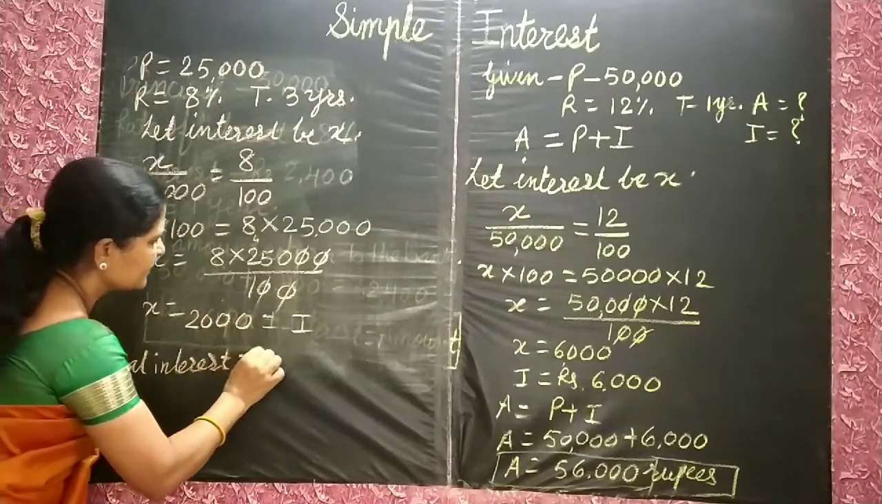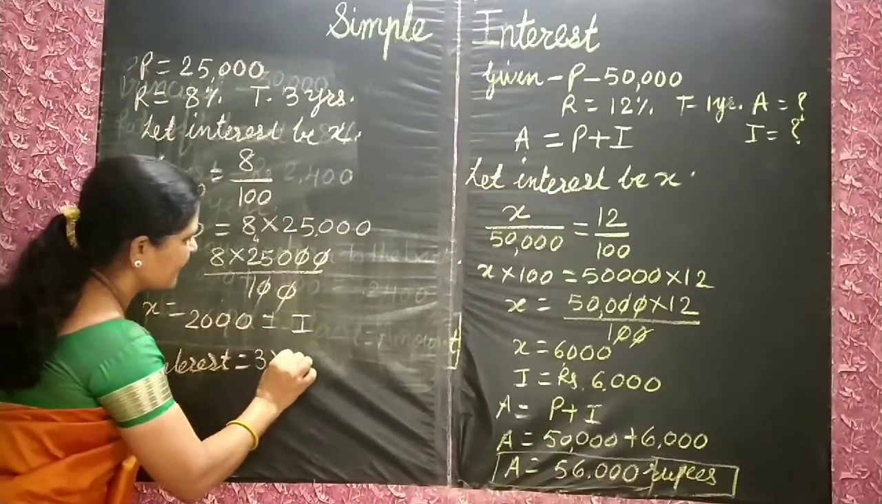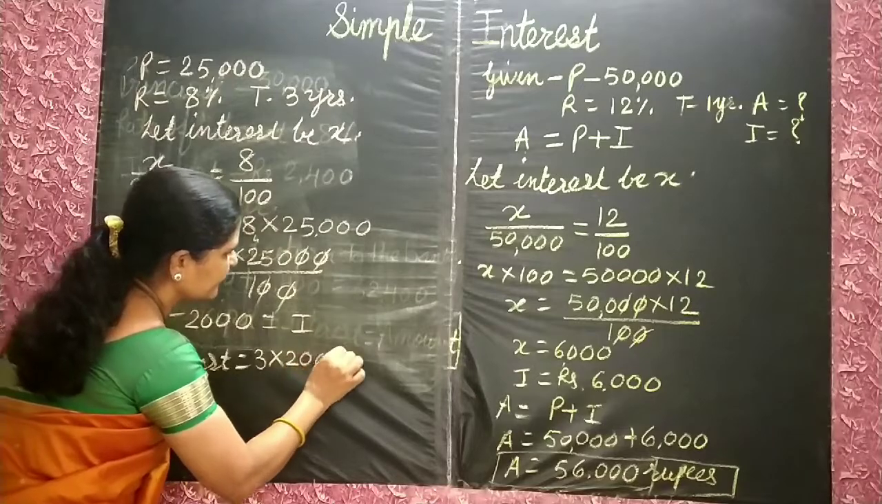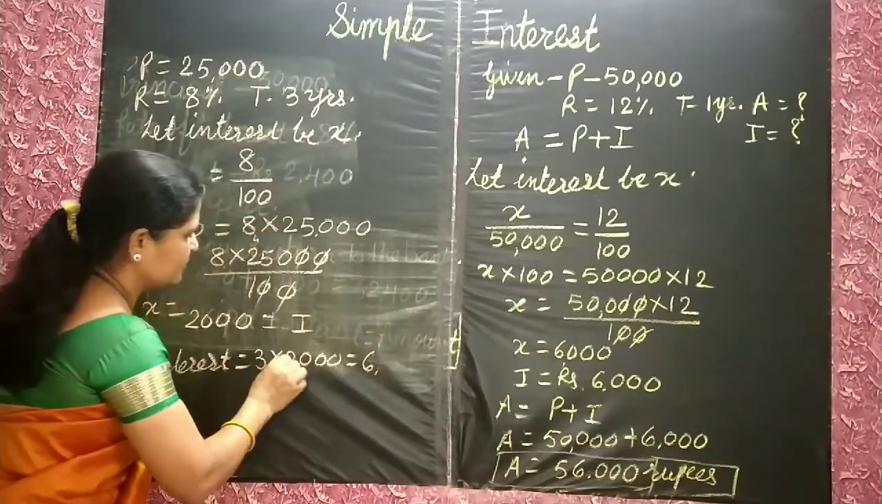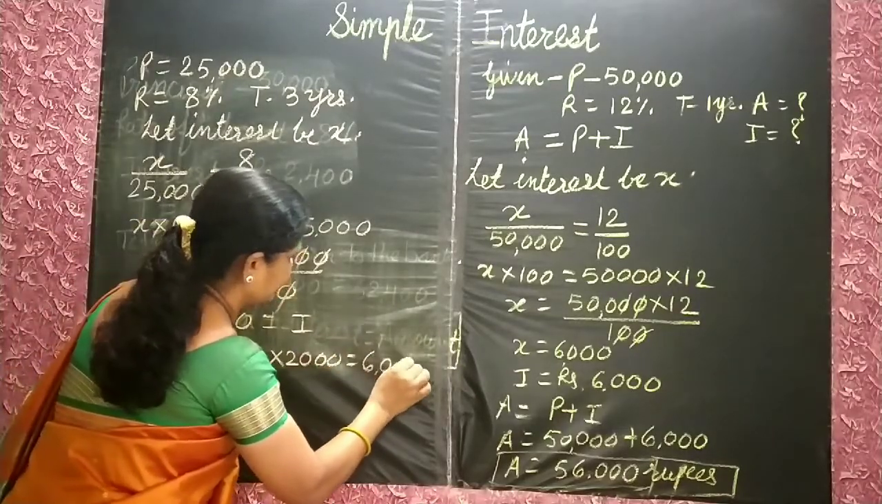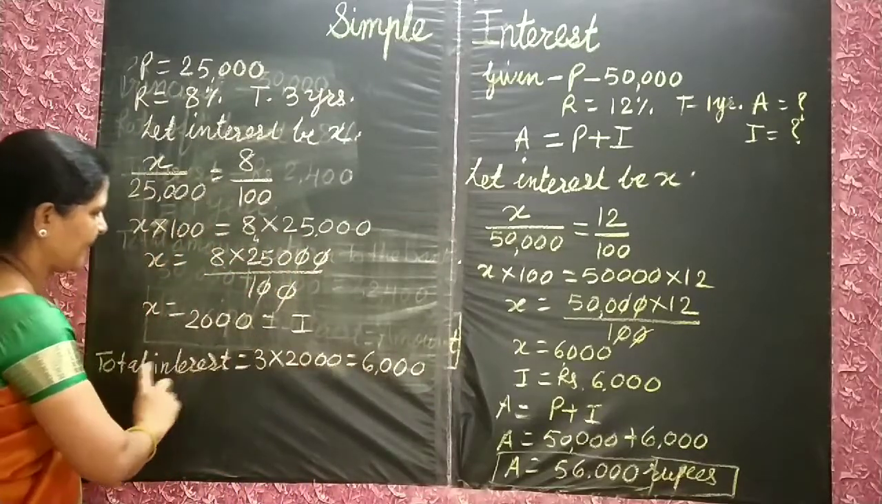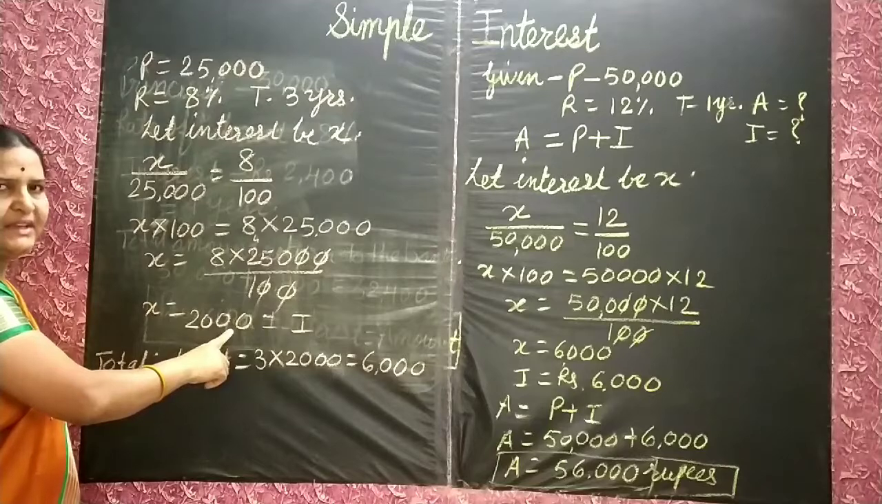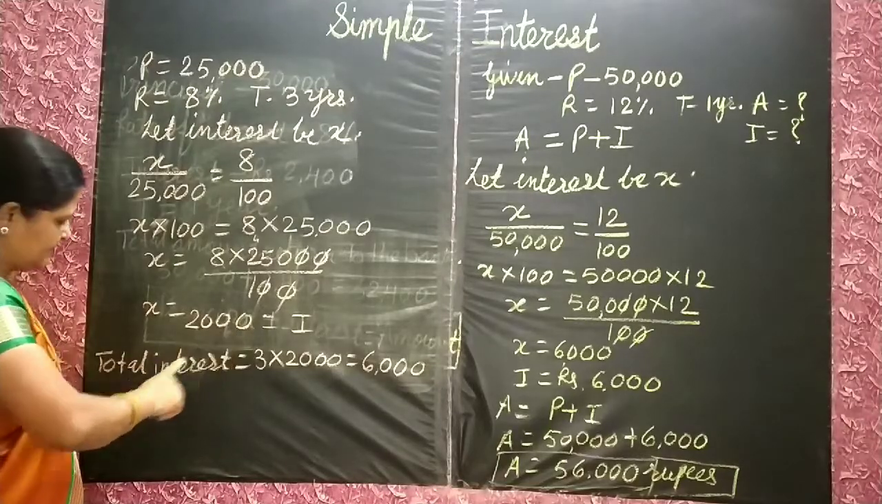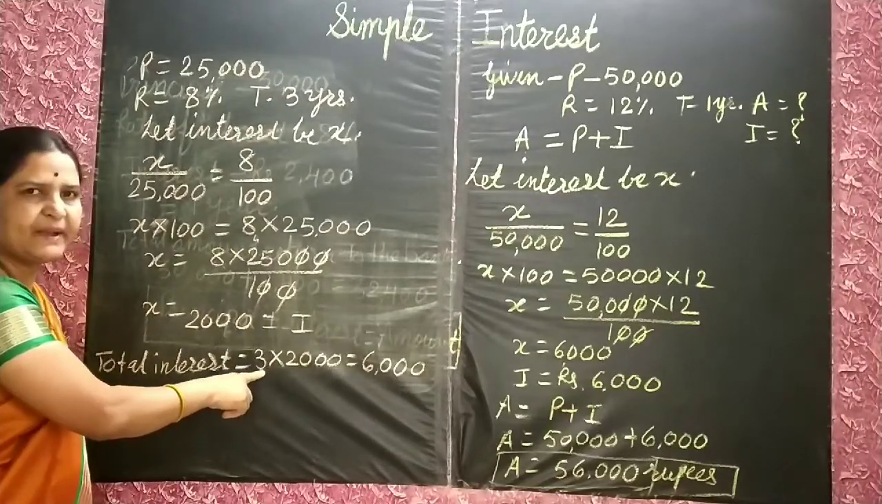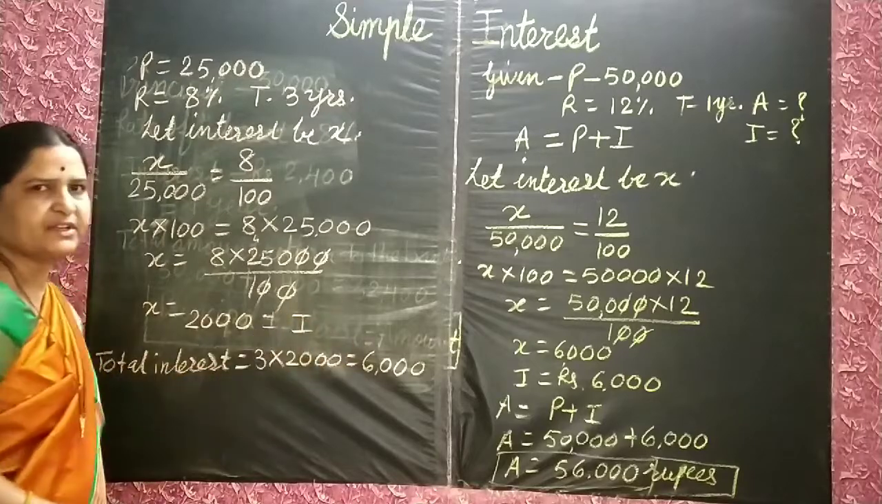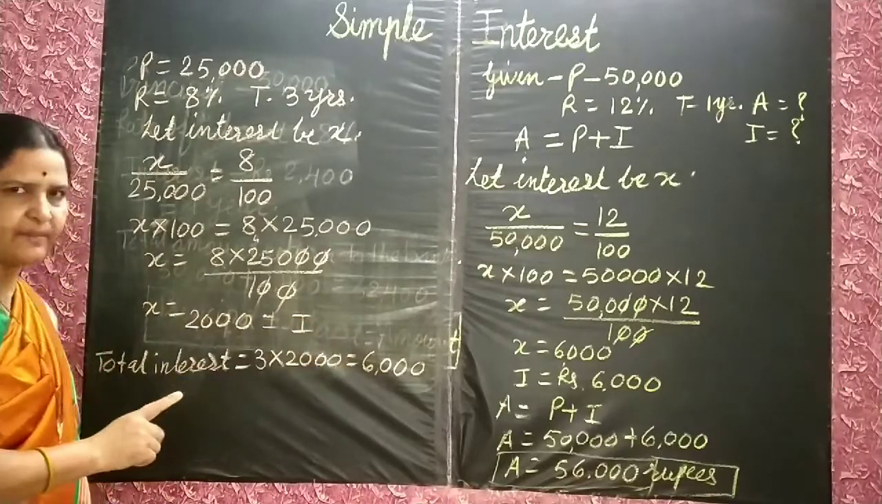is equal to how much? 3 multiplied by how much? 200. Means how much? 2 3s are 6. 6,000. 2,000 here and here 6,000. 1 year interest is 2,000. For 3 years we are going to multiply it by 3. 6,000 interest he has to pay.